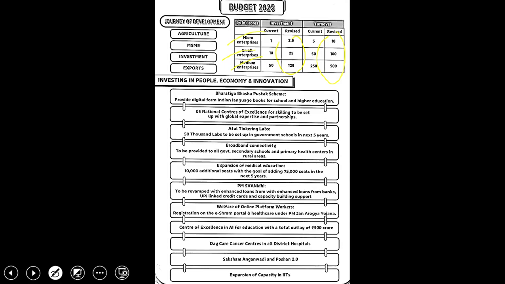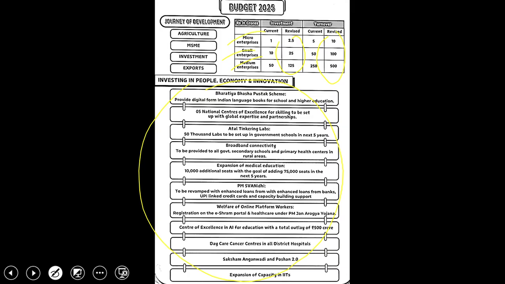We have some of the schemes undertaken by the government, that is the Bharatiya Bhasha Pustak scheme, where it provides digital forms of Indian language books for school and higher education. Then we have five national centers of excellence in order to skill and compete with global expertise and develop partnerships. Then we have Atal Tinkering Labs, where 50,000 labs have to be set up in government schools in the next 5 years.